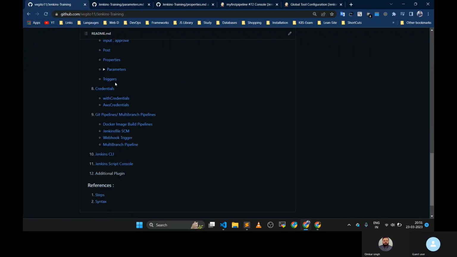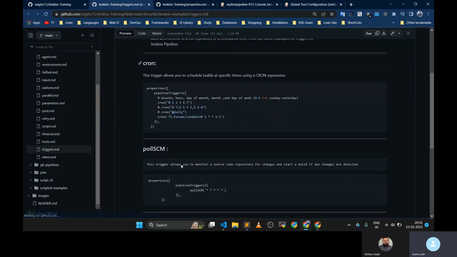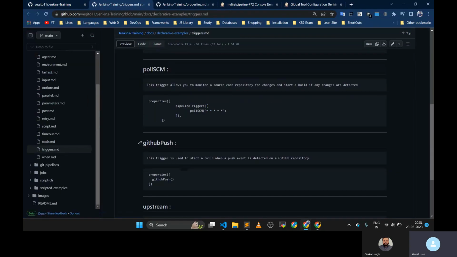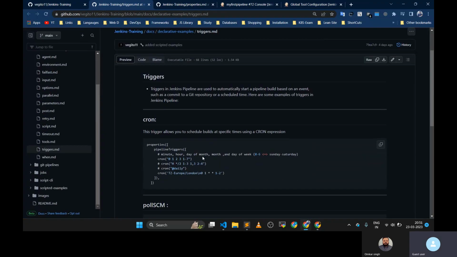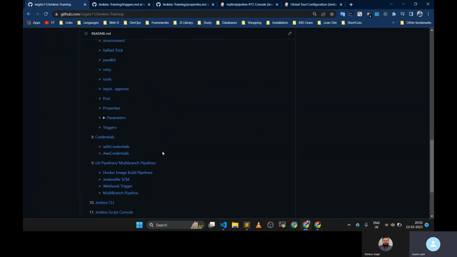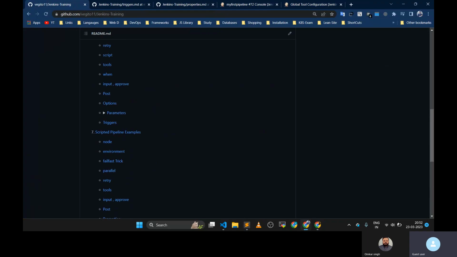Now let's move toward triggers. Triggers are also similar to the other one, with only a small difference in the syntax. I'm not going to explain this again, I think you already know this. So the scripted pipeline is over.